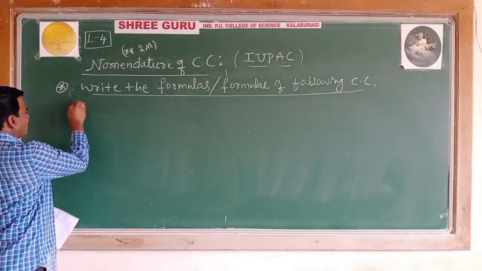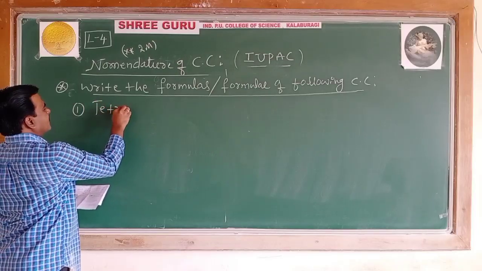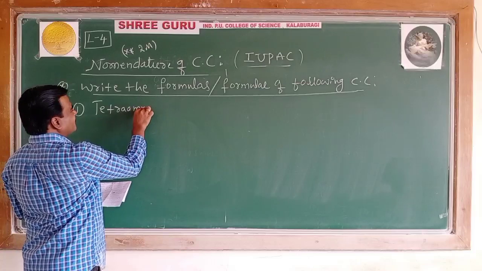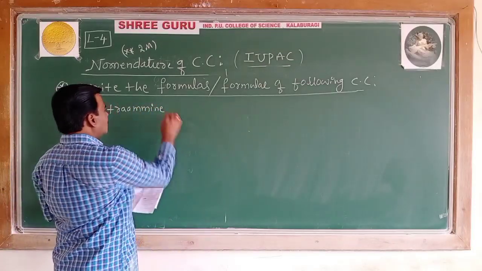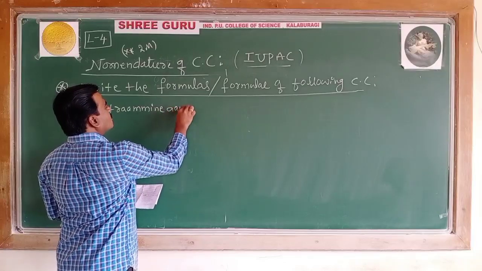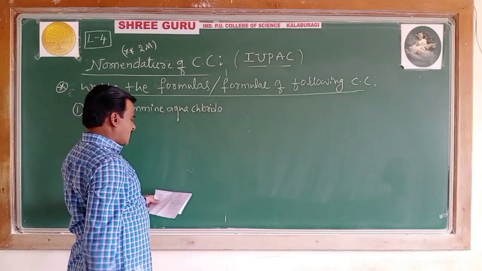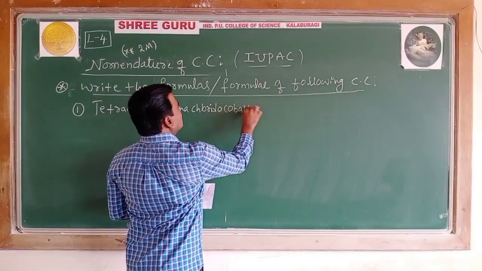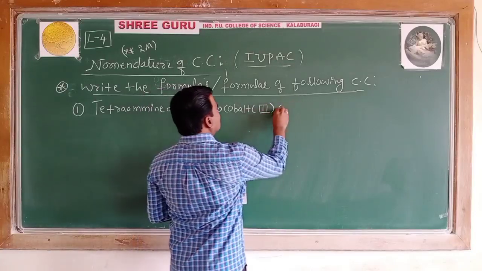First one is, they have given tetraammine, aqua, chlorido, cobalt(III) chloride.